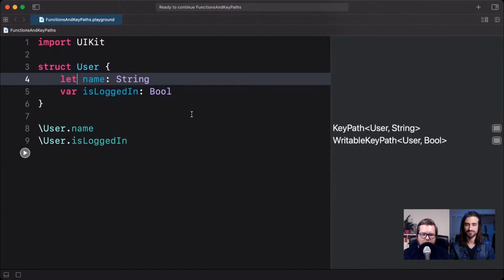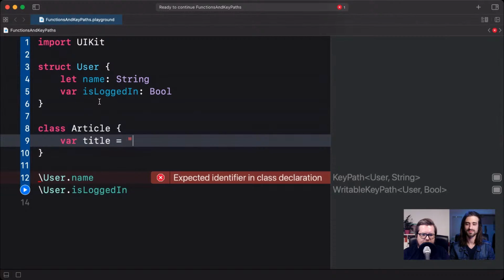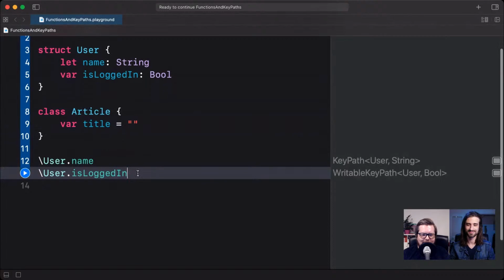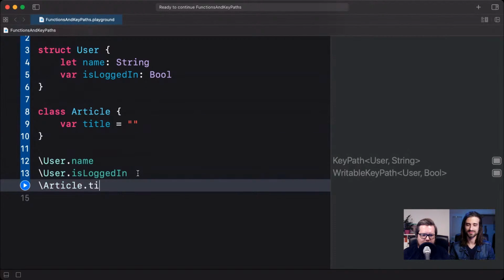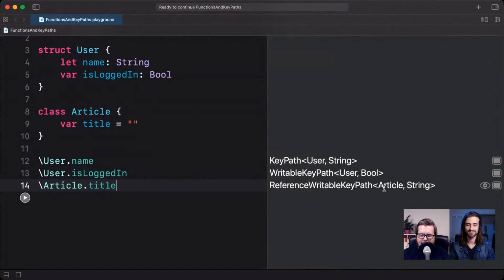And there is one more major type of key path, which is a ReferenceWritableKeyPath. That is when we have a class that we're referring to, which means that we can write to this property using reference semantics. So if I define a class here instead, let's call it Article, and maybe it has a title like this. I'm going to give it a default value just so I don't have to implement an initializer here. And now if I say backslash Article dot title and we run this again, we can see that now this is a ReferenceWritableKeyPath, which points to the Article type and then String as the value.